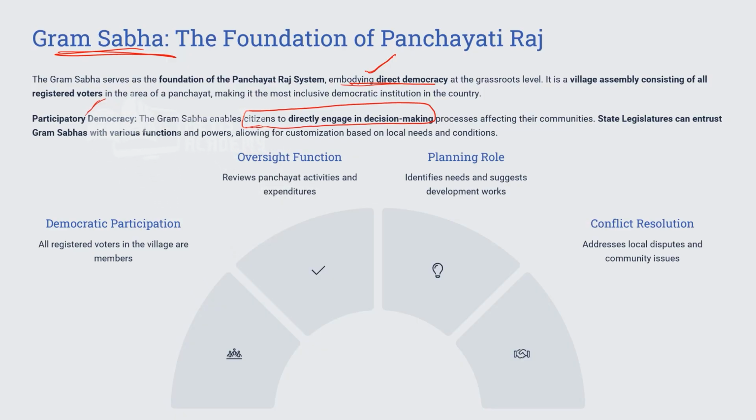Then their role becomes very important in the oversight function, because they review the functioning of the panchayat, the executives, that is the panch and sarpanches, and they can play a very important role in planning. Why planning? Because they are the ones on the ground, who are actually facing the issues, and who are the agents of change, right?